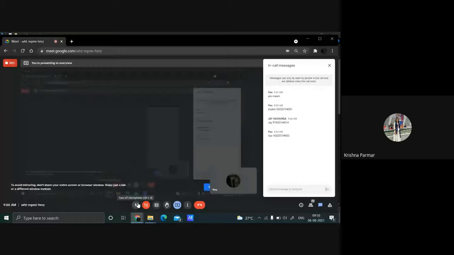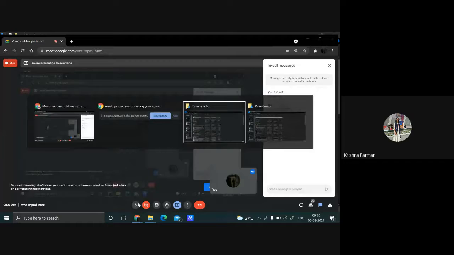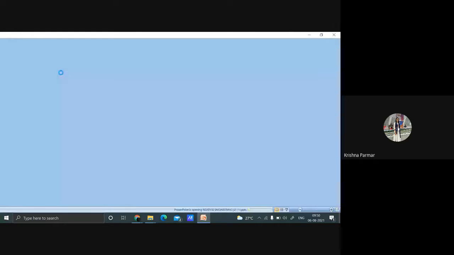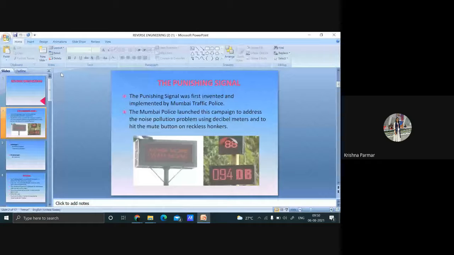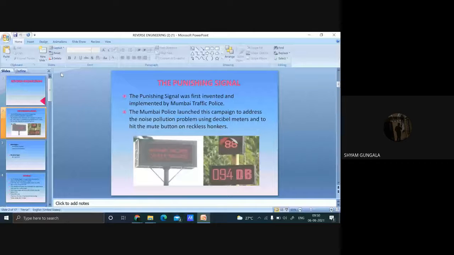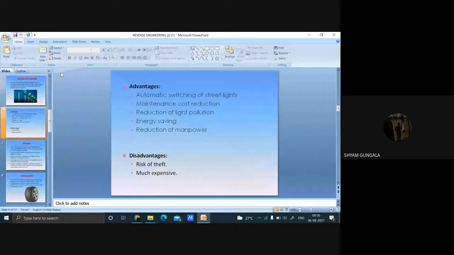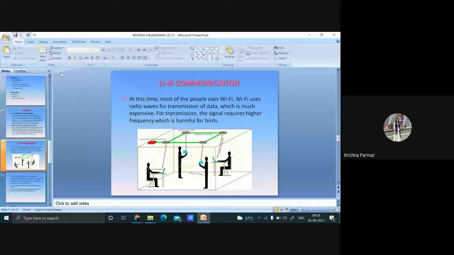Okay, which case studies have your teammates made? Just go ahead with names only. Ma'am, can I present my screen? You can. Your screen is already with me. These are the cases, ma'am: punishing signal, smart street light, tubeless tire, and Wi-Fi communication. Okay, last question. List out the steps of the reverse engineering process.